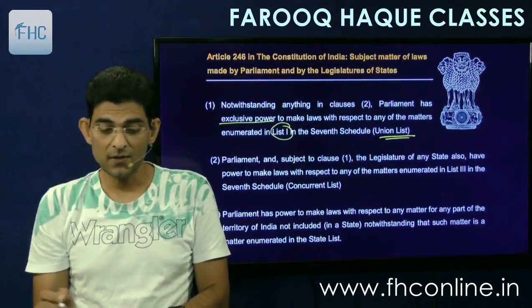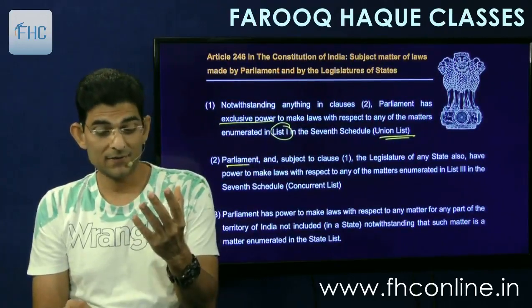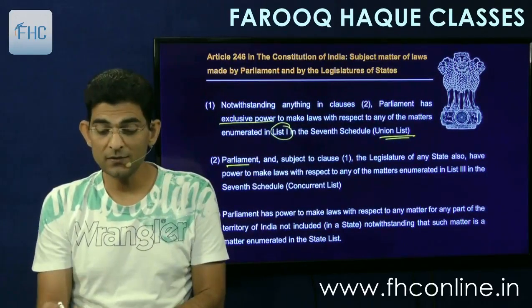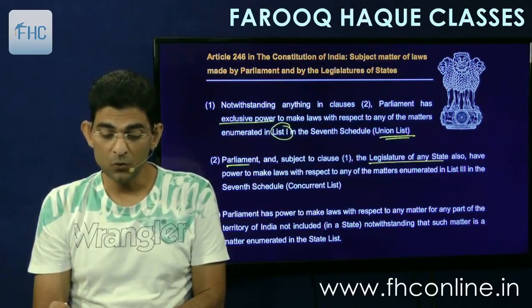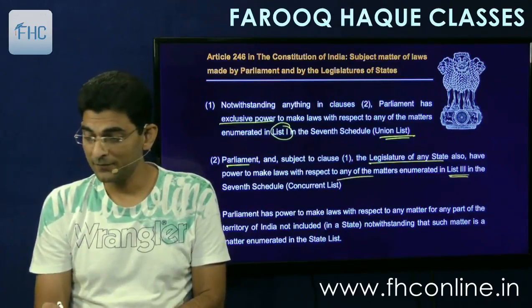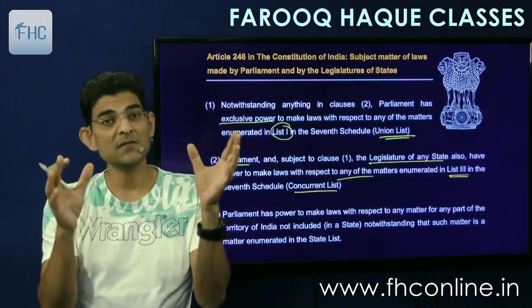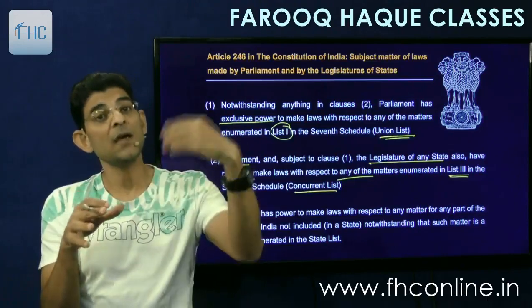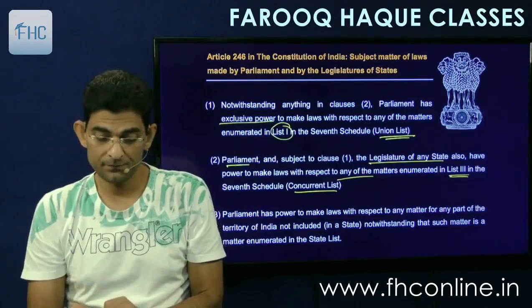Then clause 2 says, Parliament and, subject to clause 1, the legislature of a state also have power to make laws with respect to any of the matters enumerated in List 3. So therefore List 3 is called the Concurrent List. It gives powers of both the central and state. It means these things can be done by the central government as well as by the state government. Both can do it.